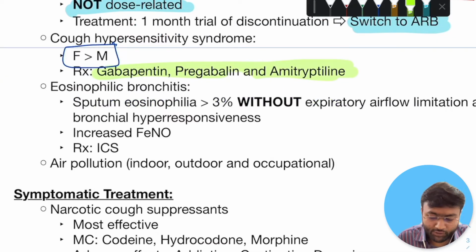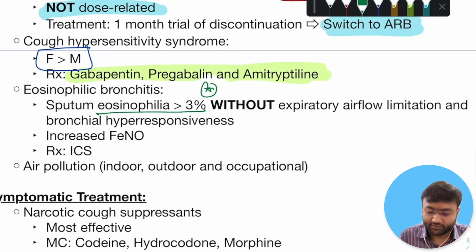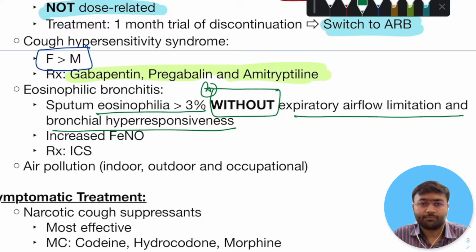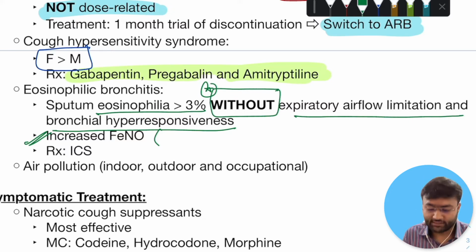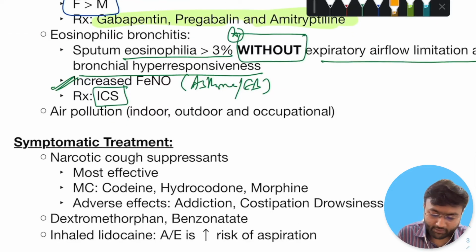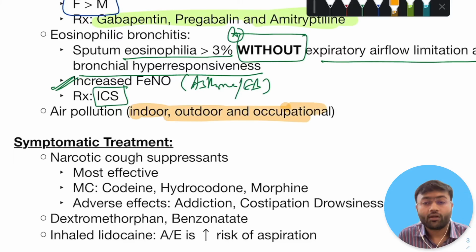Then we have eosinophilic bronchitis. In eosinophilic bronchitis, the sputum eosinophilia is more than 3%, but there is no expiratory airflow limitation or bronchial hyperresponsiveness that is seen in asthma. There is obviously increased FeNO. So whenever the NO in expiratory air is increased, you should think of asthma and also eosinophilic bronchitis. The treatment remains the same, that is ICS. For air pollution, remember that it can be indoor, outdoor, or occupational.